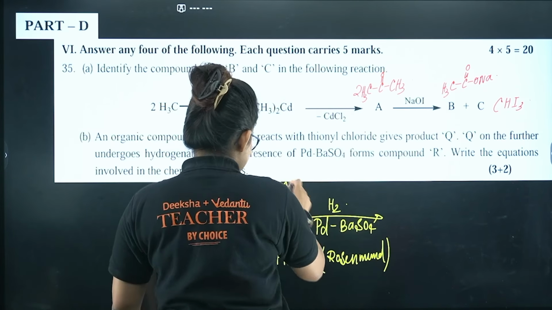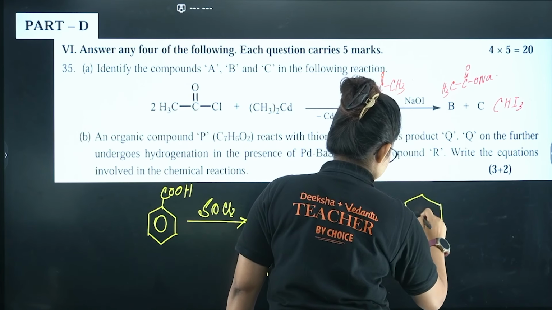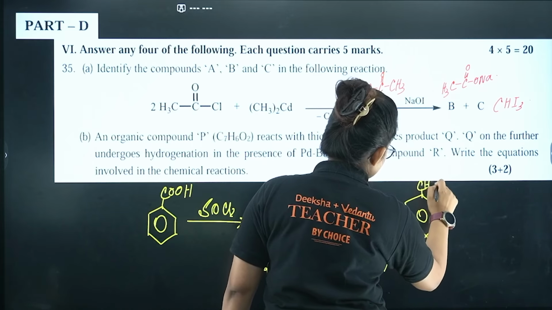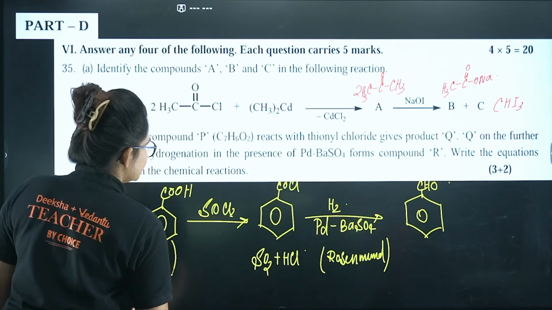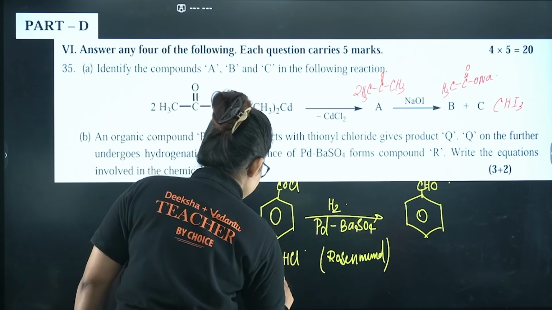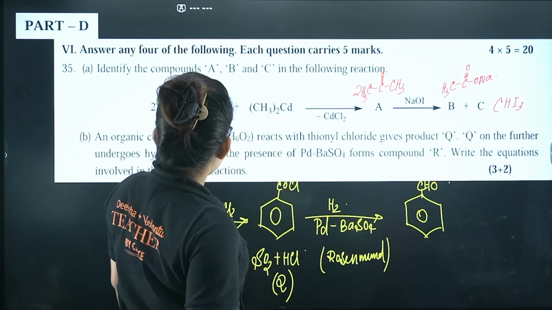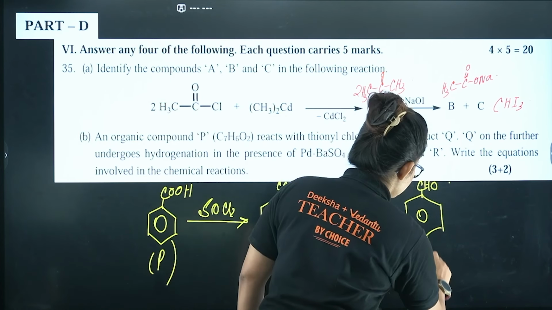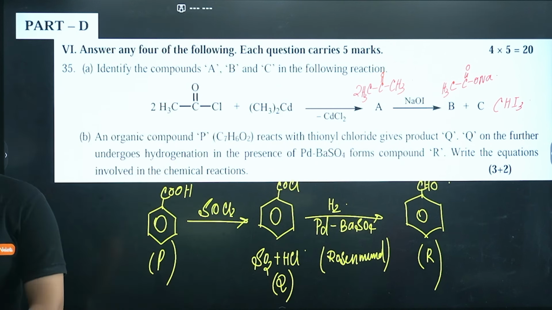So this entire COCl will be converted to CHO, that is benzaldehyde. So your P is benzoic acid, Q is benzoyl chloride, and your R is basically benzaldehyde. I guess it's clear to you.